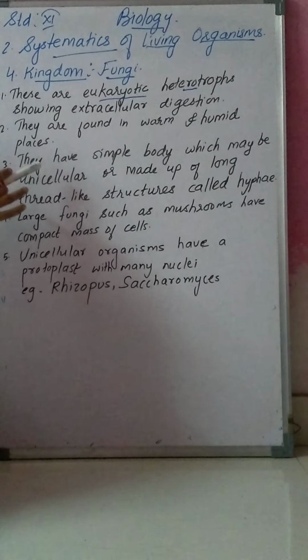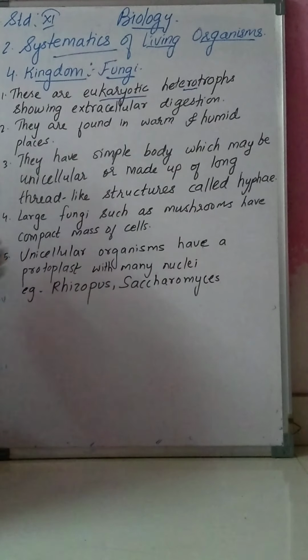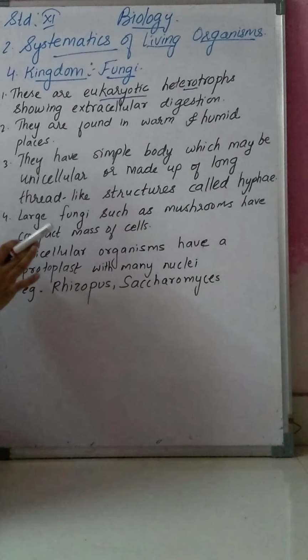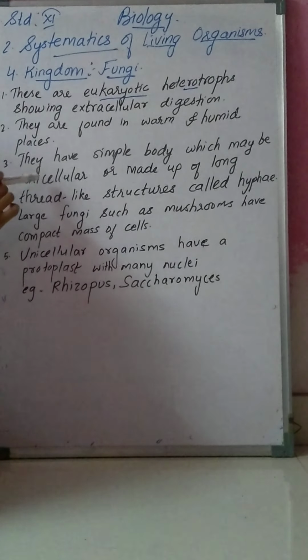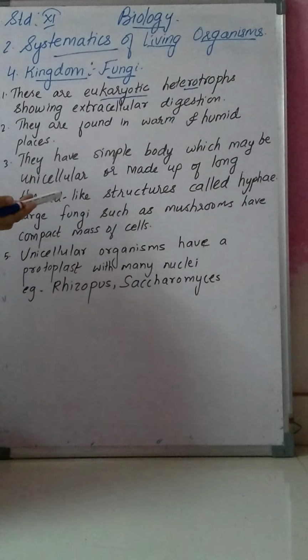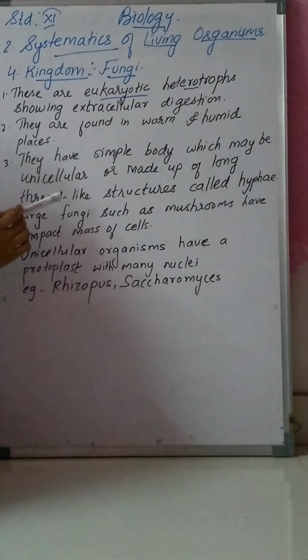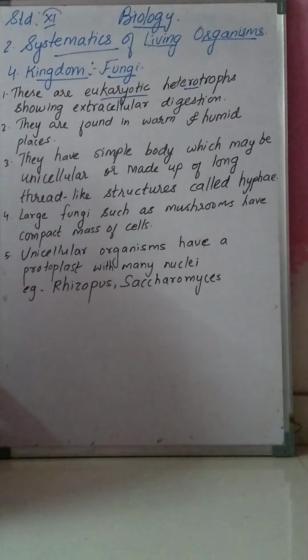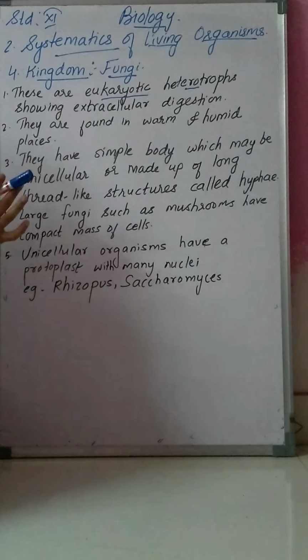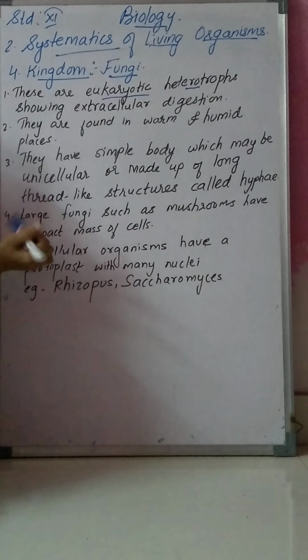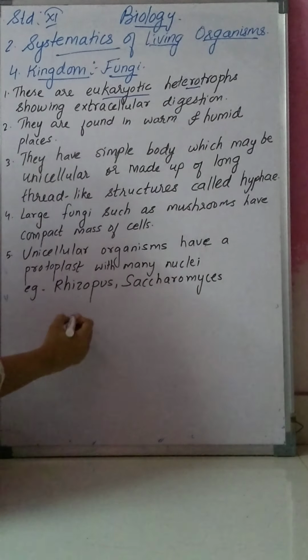Now, they have a simple body. After this I will show you the diagram of the fungus. The body is very simple. It may be unicellular, having a single cell, or the fungus body is made up of thread-like structures which are called hyphae.